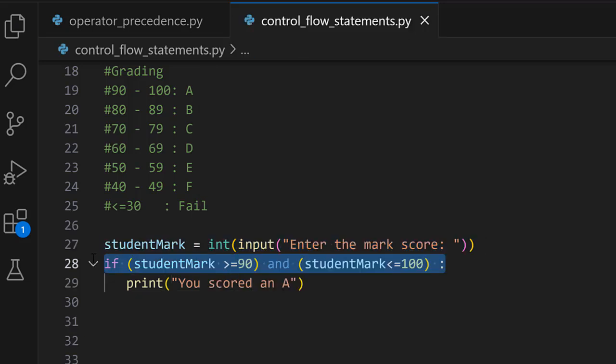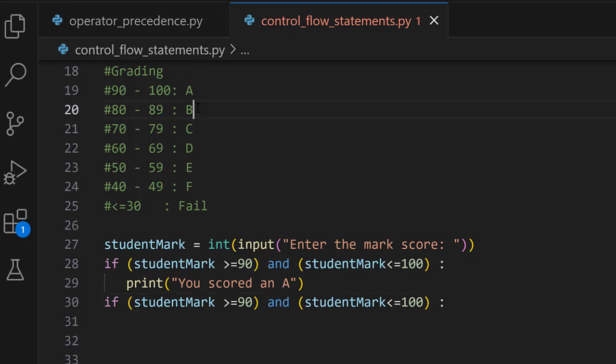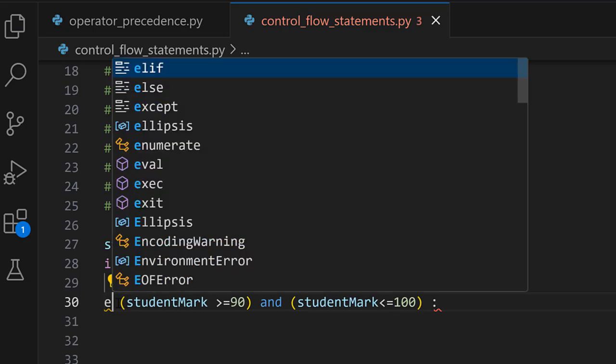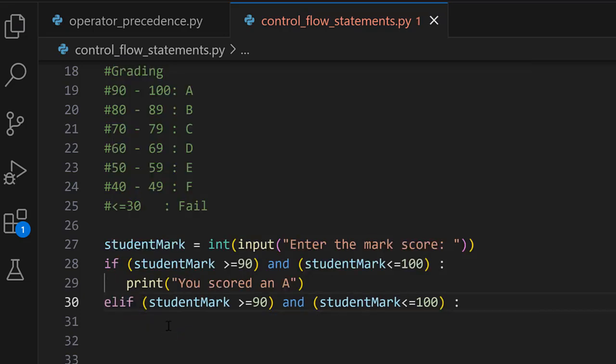So having catered for the first condition, we are now going to go ahead and cater for the second condition. So the second condition is a range between 80 to 89. And the fact that this is the second condition, we are not going to work with the if keyword. We are going to work with the else if instead, and still it also takes in the syntax of the condition. And now since we are catering for the second condition, this is going to be an 80 and then less than or equal to 89.